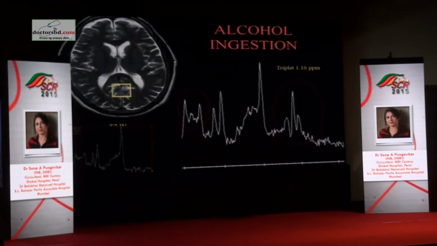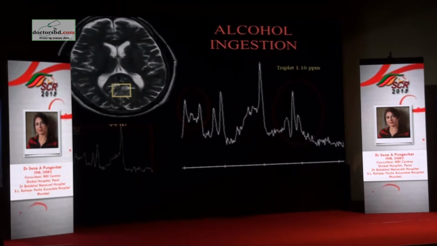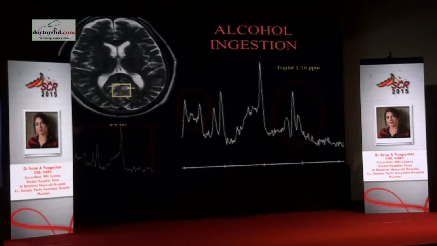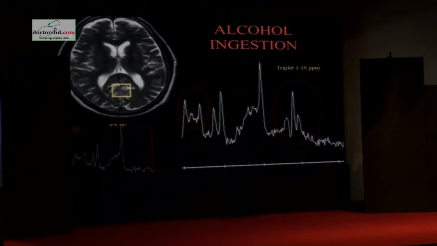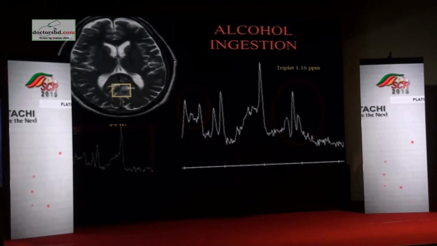So when we looked back and looked at the literature, this is a triplet caused by alcohol ingestion, and here you have a quadruplet. That means there are 4 small peaks which are overlapping the normal peaks. So this is what I meant. That means a normal brain without alcohol would look like this.